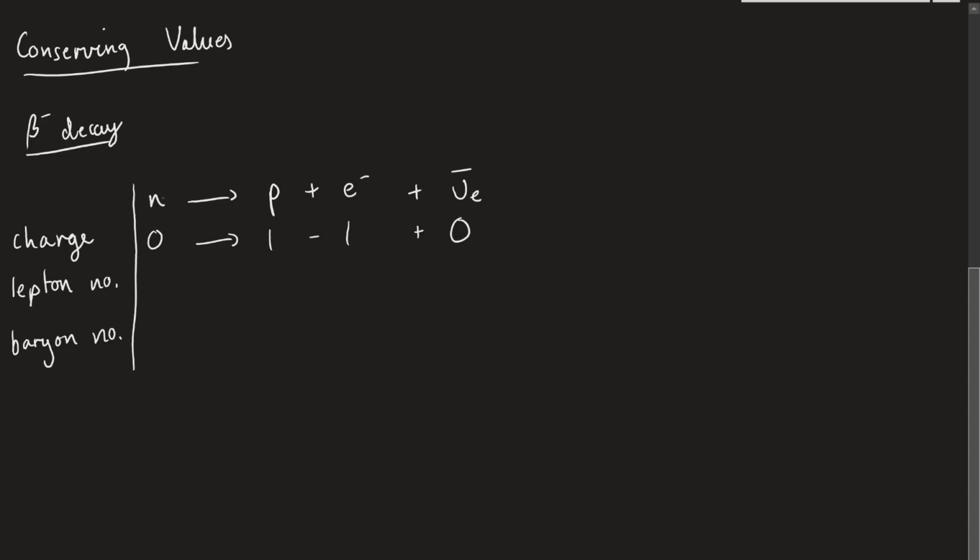We do the same for lepton number. A neutron is not a lepton, so it has a 0. Proton also not a lepton, so 0. This is a lepton, so it has a lepton number of +1. This is an anti-lepton, so a lepton number of -1. So on both sides, we have a lepton number of 0. Then baryon number. Remember, if it is a baryon, it has a baryon number of 1. If it's not a baryon, it has a baryon number of 0. So a neutron is a baryon, so it has a 1. Proton is a baryon, so it has a 1. And the rest of these are zeros because they're both leptons. Okay, and you can see we have a 1 and a 1 on both sides. And this is just how we're going to show that we can conserve these values.